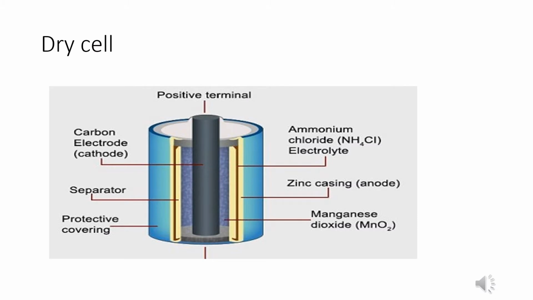Next we see the dry cell. The dry cell consists of a zinc container which acts as the anode, and the cathode is a carbon rod, that is, a graphite rod, surrounded by a mixture of powdered manganese dioxide and carbon. The space between the electrodes is filled with a moist paste of ammonium chloride and zinc chloride.